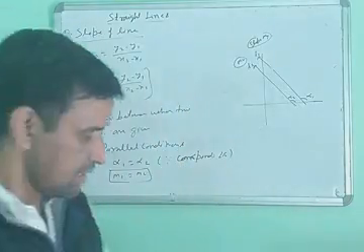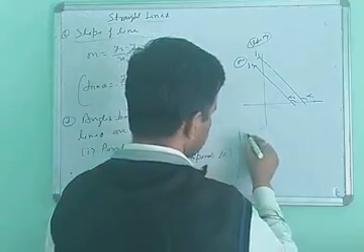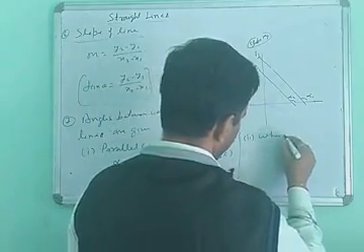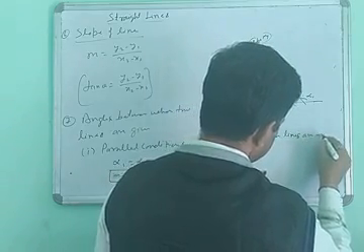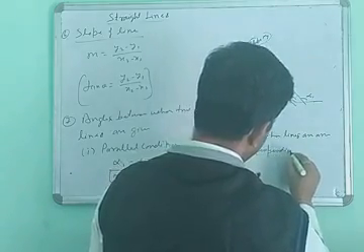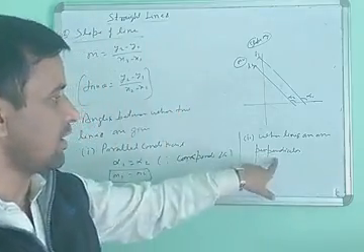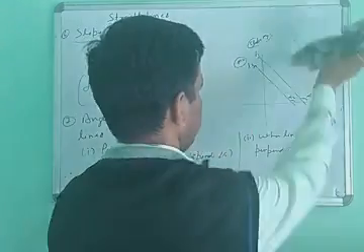What is the second condition? The second condition is when the lines are perpendicular. Then the graph will be in this form.